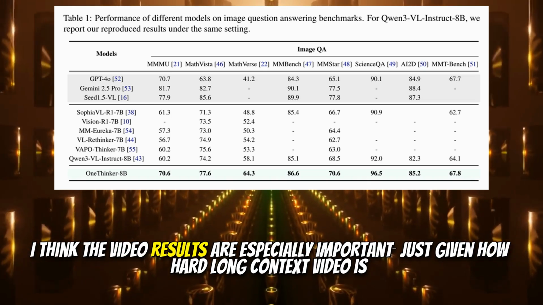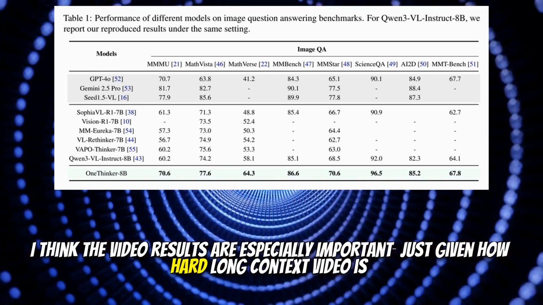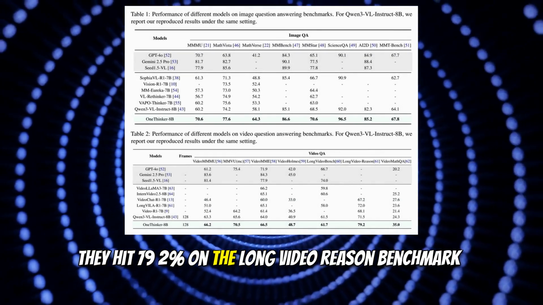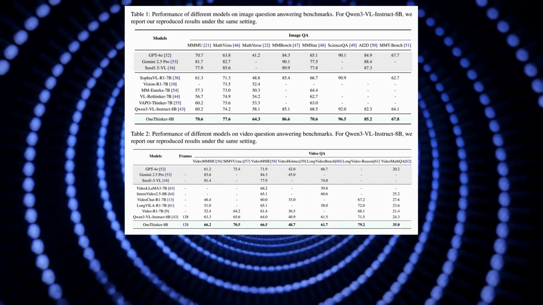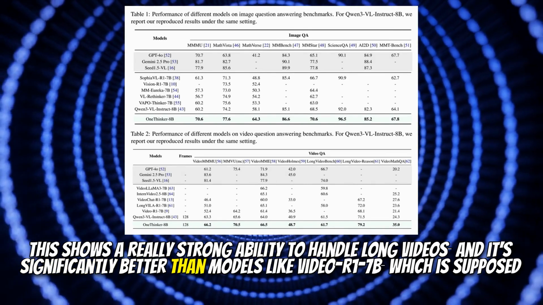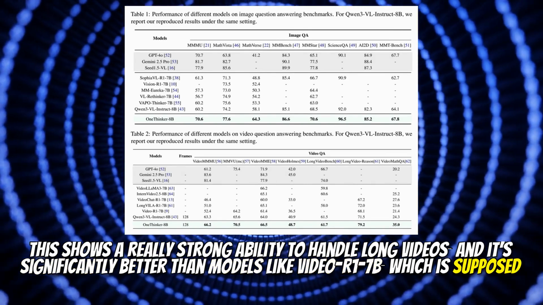I think the video results are especially important, just given how hard long context video is. Absolutely. They hit 79.2% on the long video reason benchmark. This shows a really strong ability to handle long videos, and it's significantly better than models like Video R1SEB-B, which are supposed to be specialists.